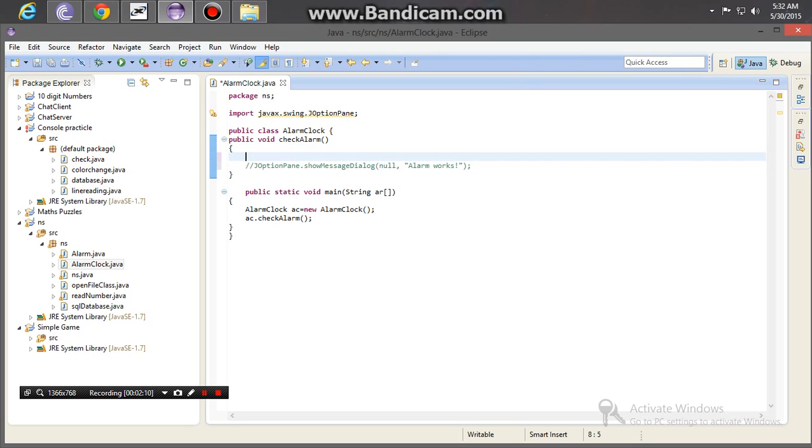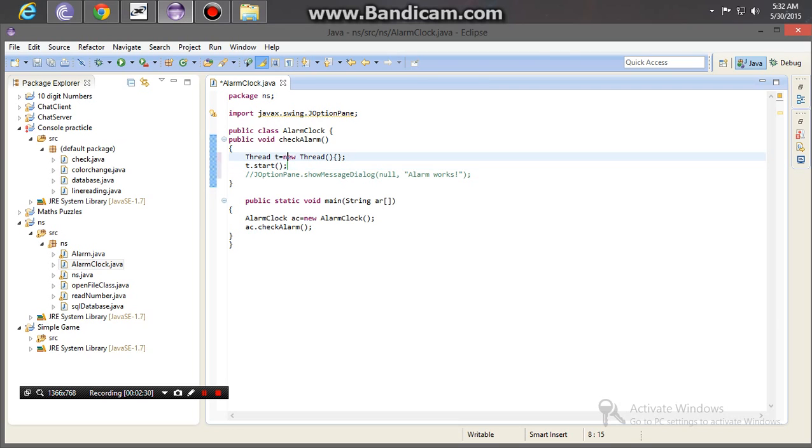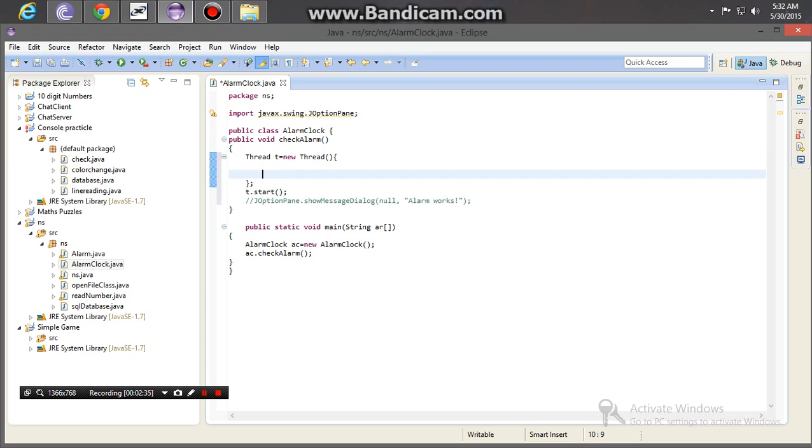Now we have to call the Thread class. Thread t = new Thread(), do the curly braces, and after that give the semicolon. After the semicolon you have to type t.start(). Inside the curly braces you type public void run, and give the curly braces here.